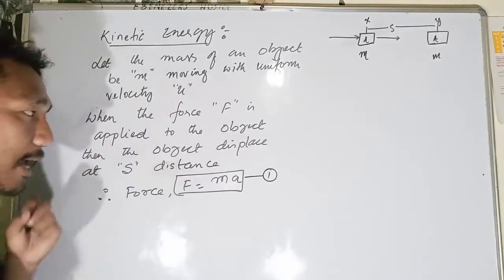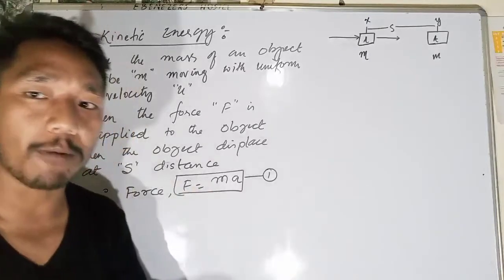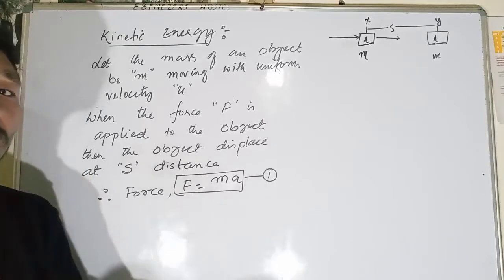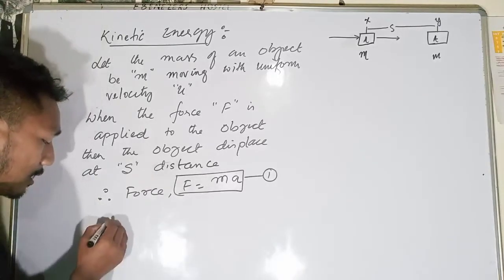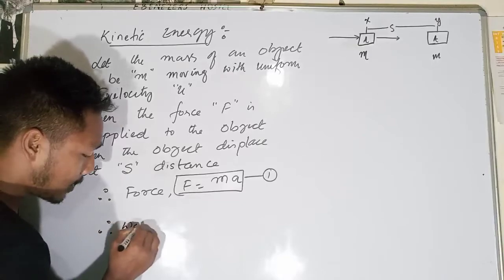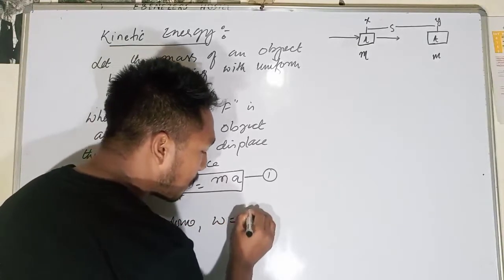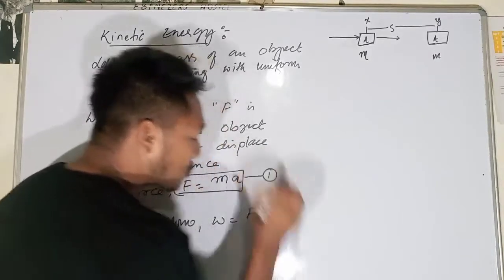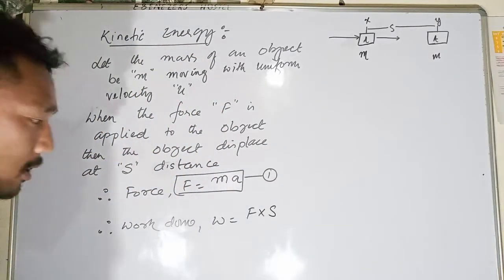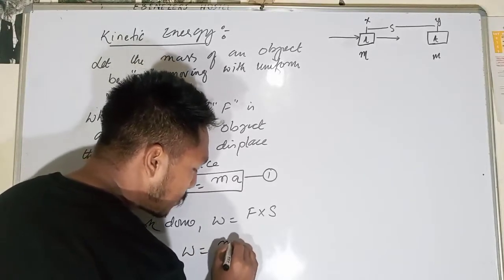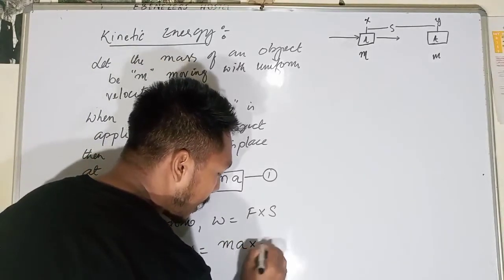Now when you are applying a force on an object, there will be work done. Therefore, work done W is equal to force into displacement. Yes or no? Now, we know that force is mass into acceleration, so work done is mass into acceleration into s.